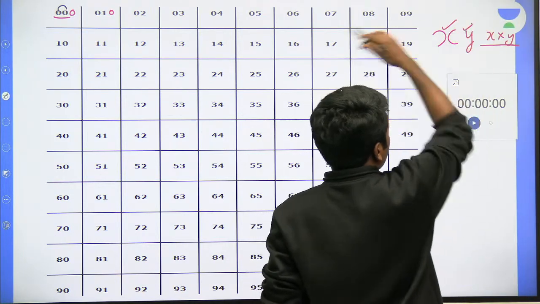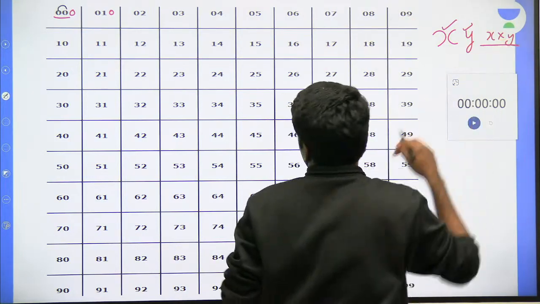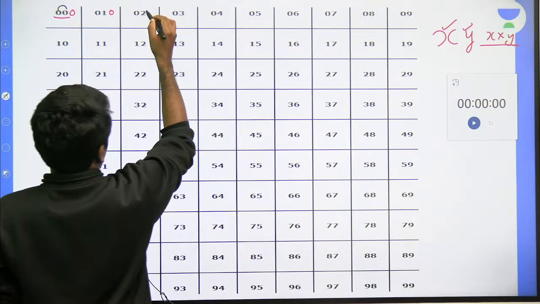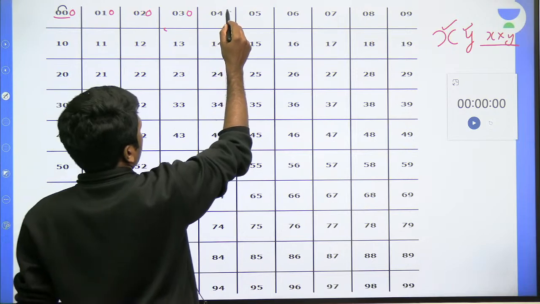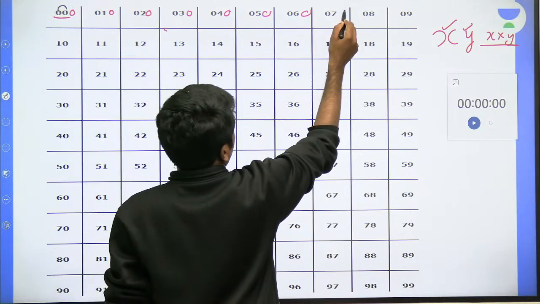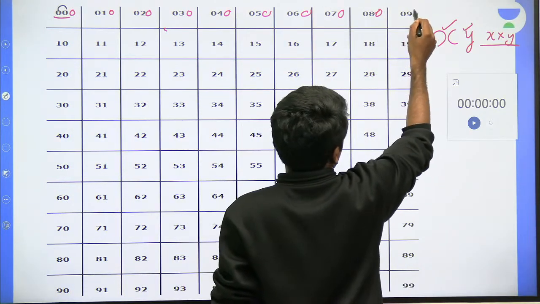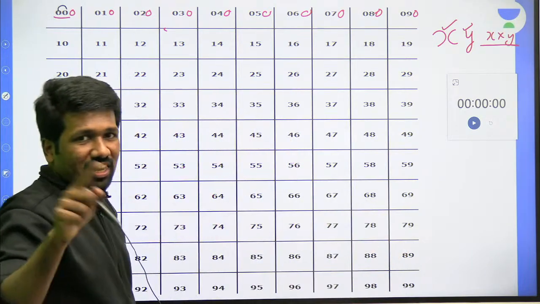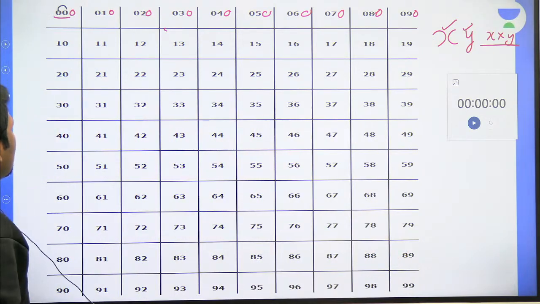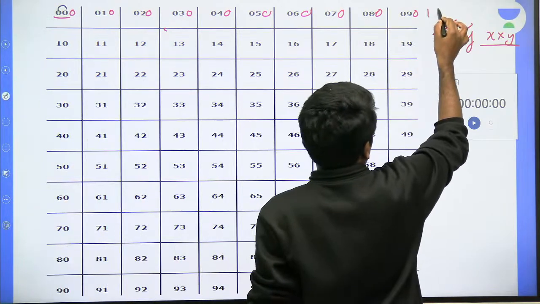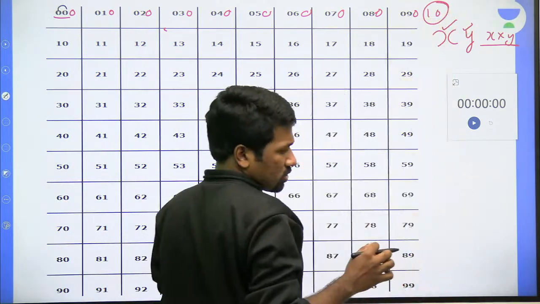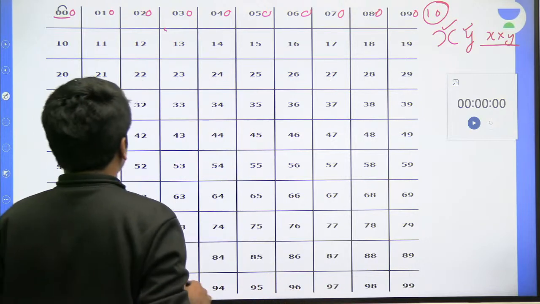So x and y are the possibilities listed here, and we have to write x into y and check. 0 into 2 is 0, okay. 0 into 3 is 0, okay. 0, 0, 0, 0. Yes, in the previous method also, now you will understand why I said 10 plus 10 minus 1. So all these are acceptable pins. In the first row, all 10 possibilities are acceptable.